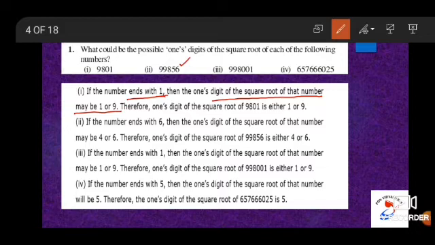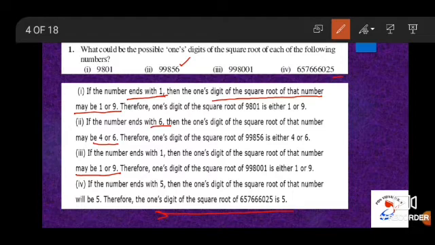Question number 2, it is 99856. Here again the number is ending with 6. So the ones digit of the square root of the number may be 4 or 6. Question number 3, the number is ending with 1, that is, in the units place the number is 1. So the ones digit of the square root of that number may be either 1 or 9.